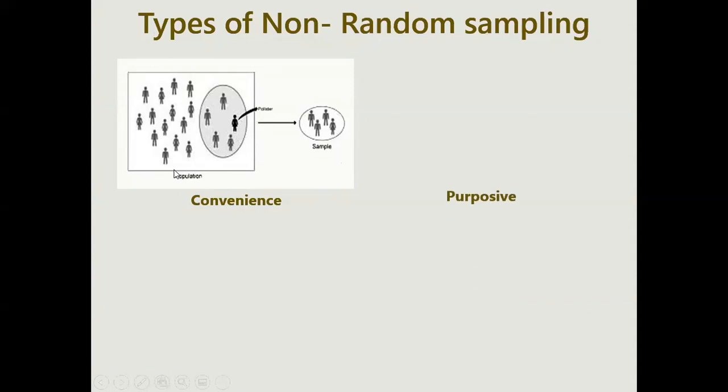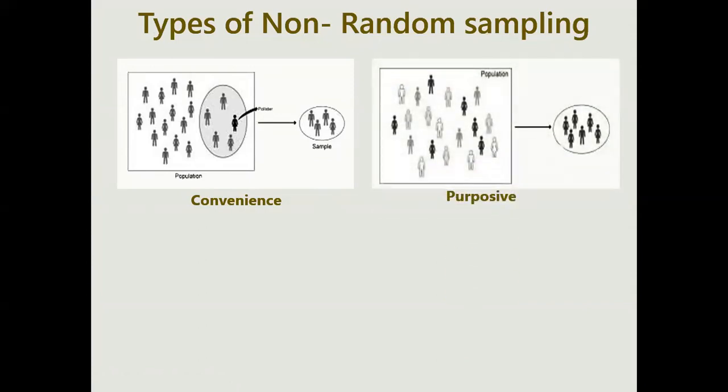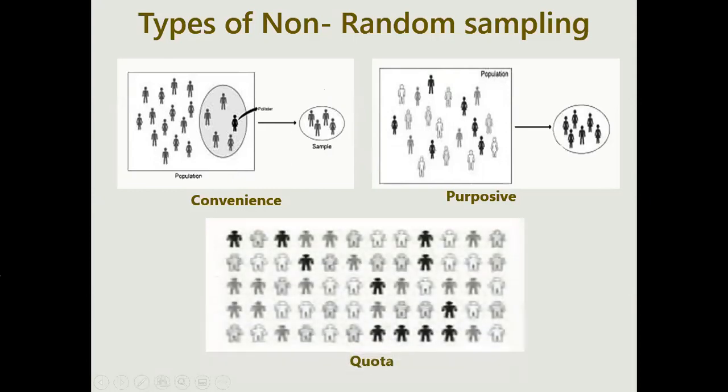So what is purposive? Purposive is like if I select this type of portion of the sample, I am considering only these black dotted persons. Means I am taking those black persons purposely, right? This is purposive, unlike convenience, because it was easier, and I am taking this because it is easily distinguished. So that is convenience and purposive.